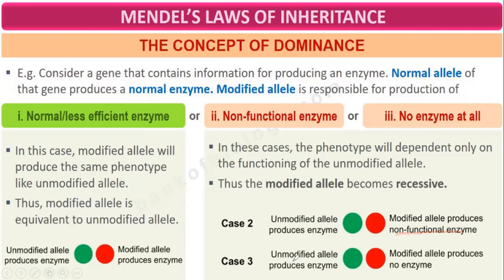Case number three, unmodified allele produces enzyme, modified allele produces no enzyme. So if it is producing enzyme, it's dominant. If it is non-functional or produces no enzyme, then it will not be able to express.